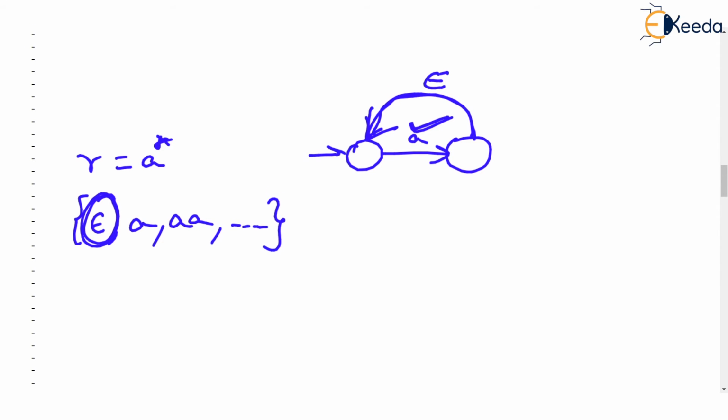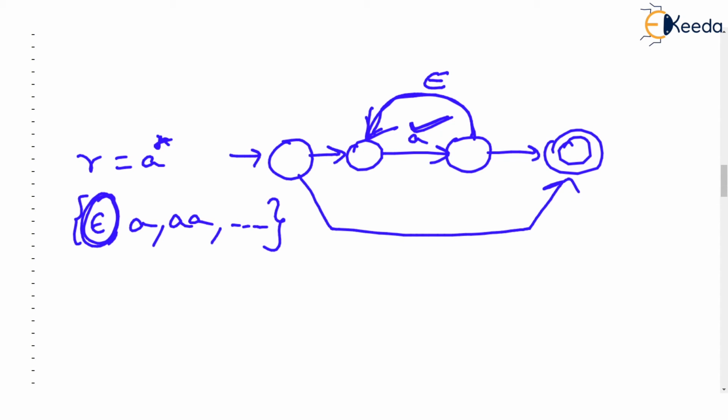So what we do is we add an initial state and a final state, and we directly jump from initial to final on epsilon. Of course, the new transitions which are added do not have any symbol, so we add blank or epsilon transitions over here. Now you tell me, can epsilon be accepted by this FA?